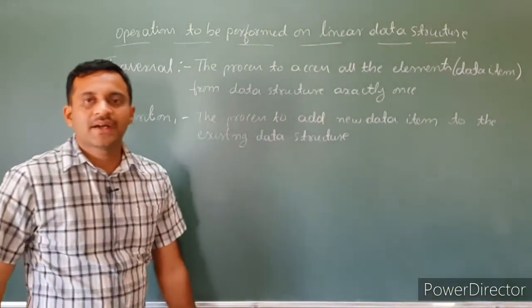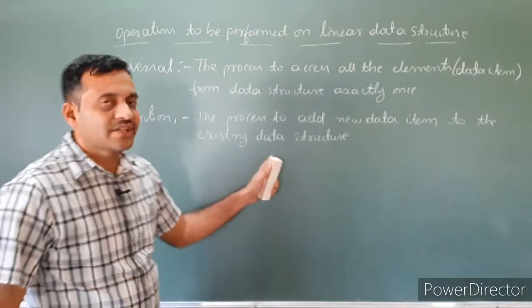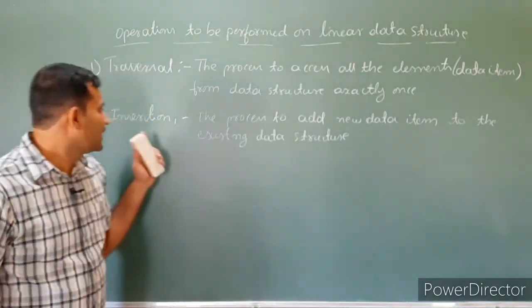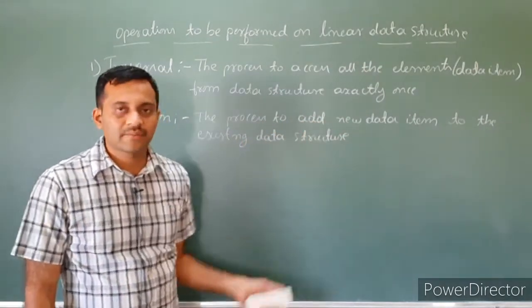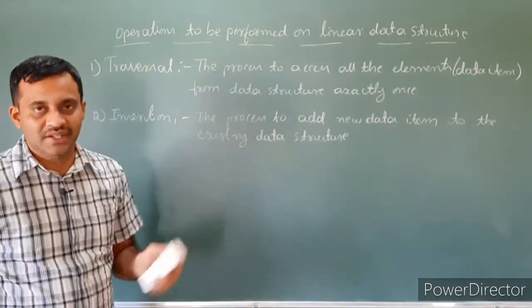Adding a new data item to the existing data structure, that is called insertion. It is a process to add a new data item to the existing data structure.